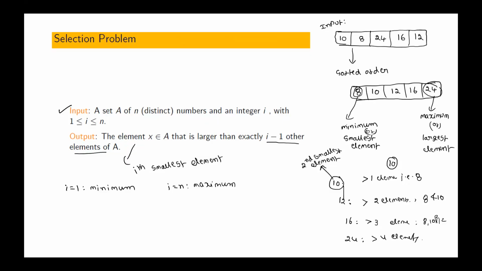So if we sort the elements in non-decreasing order, and if all are distinct, we call it increasing order, then 8 is the first smallest element, 10 is the second smallest, this is the third smallest, this is the fourth smallest, and this is the fifth smallest. And this problem is known as the selection problem, or in simple terms, finding the ith smallest element.